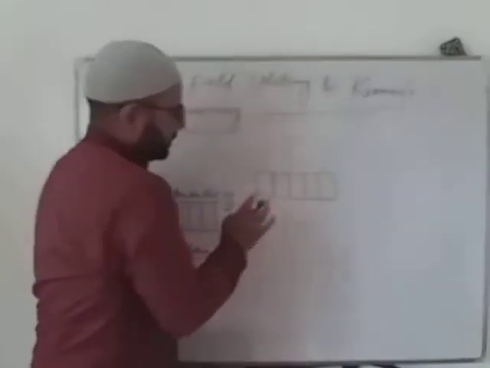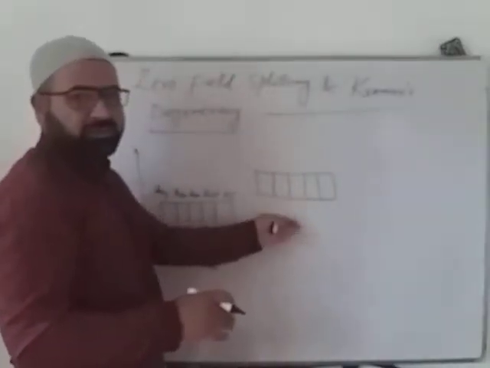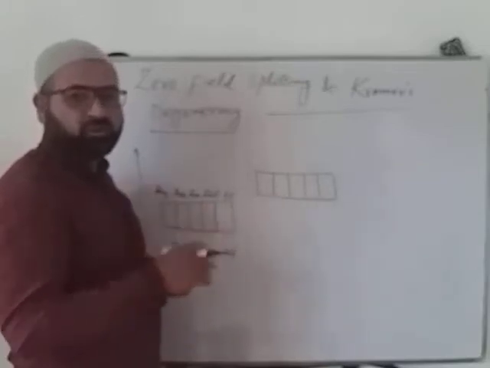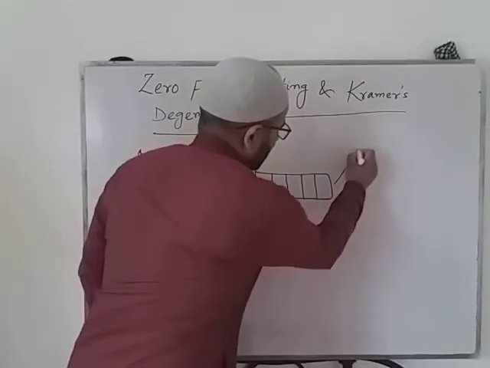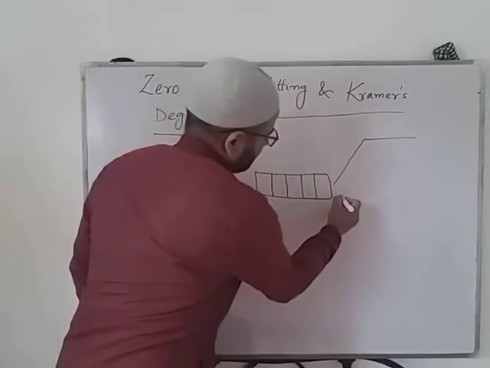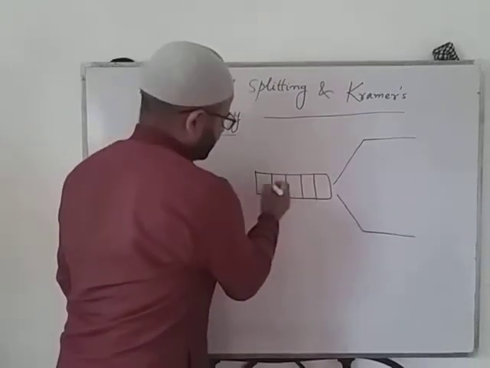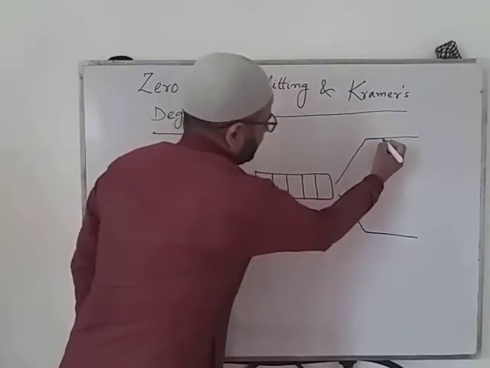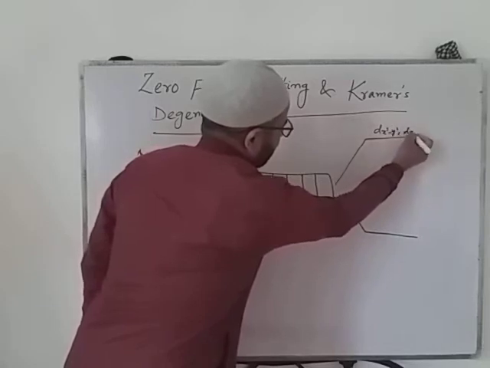So what will happen? These 5 d orbitals which were degenerate will now split into two different sets of orbitals. In the case of octahedral, two sets will be generated. One set is the upper one, dx square minus y square and dz square.